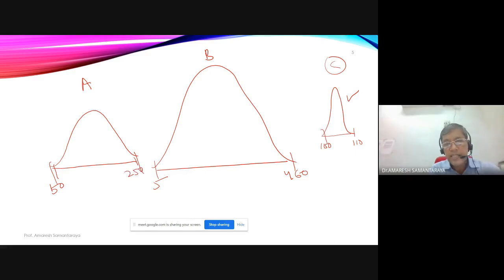So you see, in each one there is a variability. But you'll be happy if you have distribution C, because your estimates are more precise. You may get a B1 which could be 100. You may get a B1 which could be 101. You may get a B1 which is 102, but the maximum is 110.